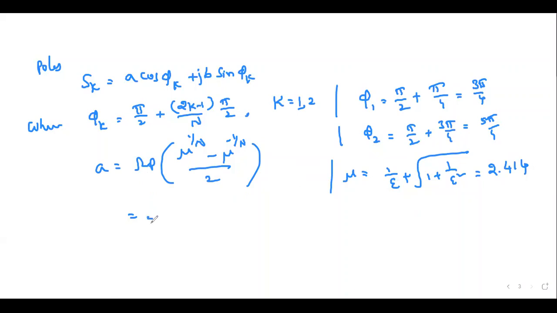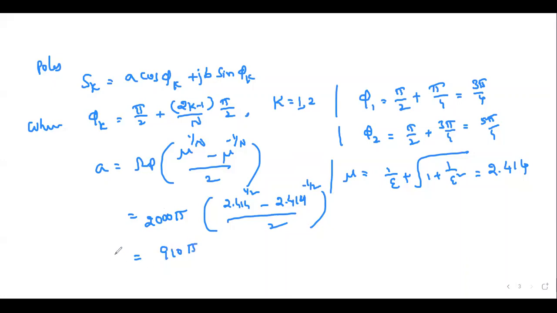So this mu value will be substituted here. Omega p is 2 pi into 1000, so it is 2000 pi. 2000 pi into 2.414 power 1 by 2, minus 2.414 power minus 1 by 2, divided by 2. This will give you 910 pi, the answer for A. If you do it, you will get this.